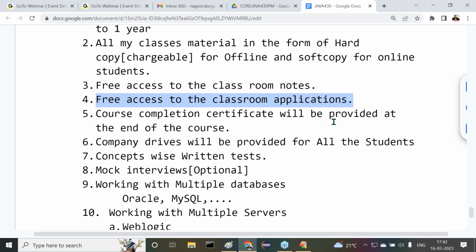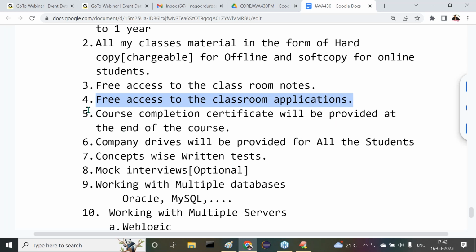And not only that, at the end of the story you should be in a position to teach Java to somebody else. That's my main intention. At the end of the course, your knowledge and my knowledge must be equal. You should be able to teach Java to somebody else. That's my main focus. Content-wise, no compromise. More and more content I'm going to provide.